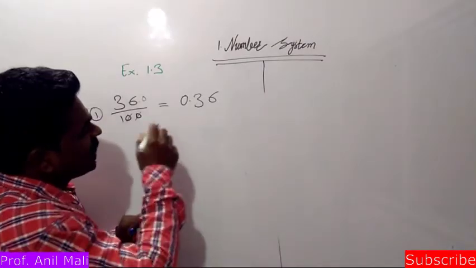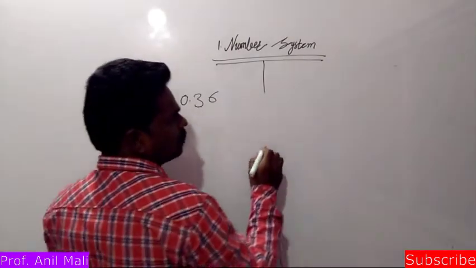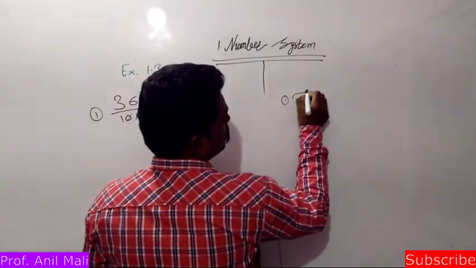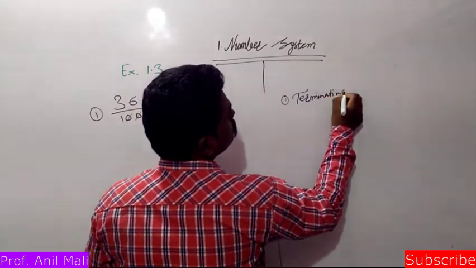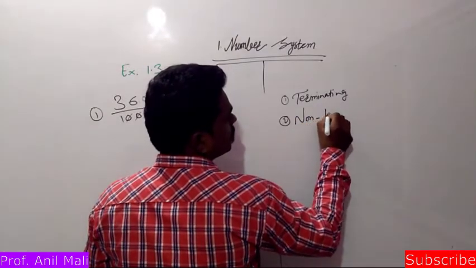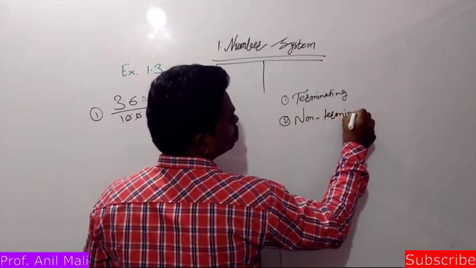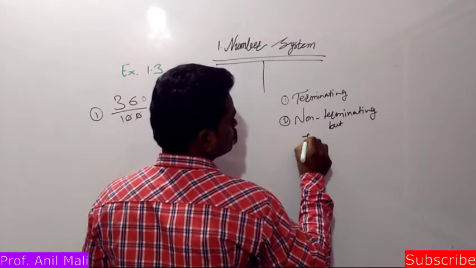So which type of decimal expansion is it? You just have to tell three types. One is terminating. Second is non-terminating but recurring.